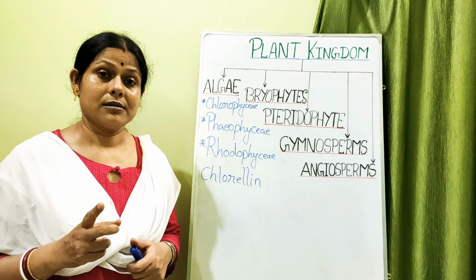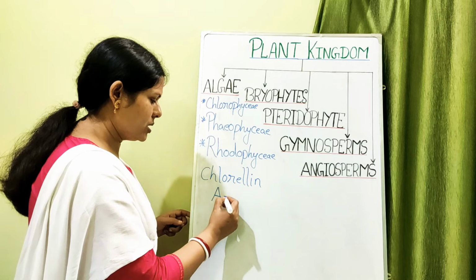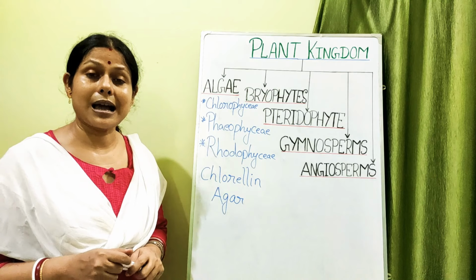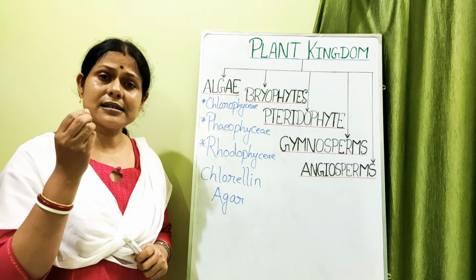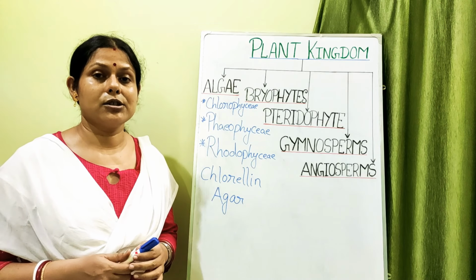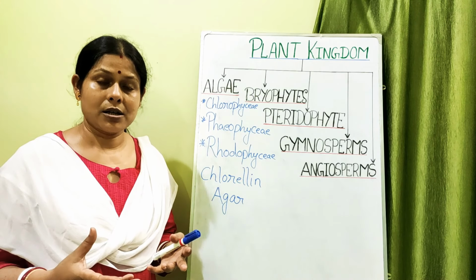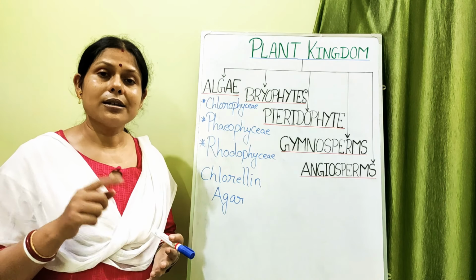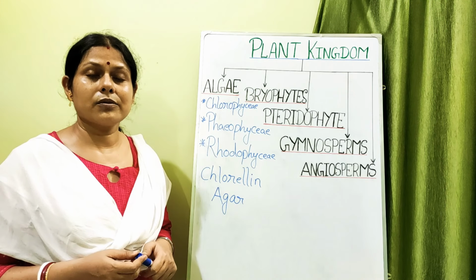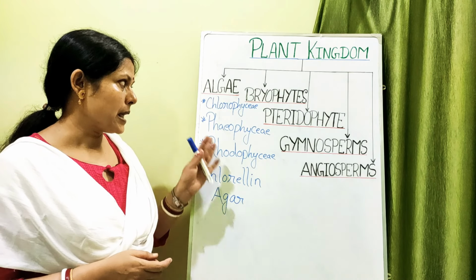And agar, this you should know because this is a very common thing. Anyway, if you don't know, you should know it now. Agar is a substance obtained from algae, which is an excellent nutrient medium for growing microorganisms in laboratory conditions. When we want microorganisms to grow and propagate, they also need some nutrients, no? So those nutrients will be provided by this agar powder. So these are the various kinds of economic importance related to algae.